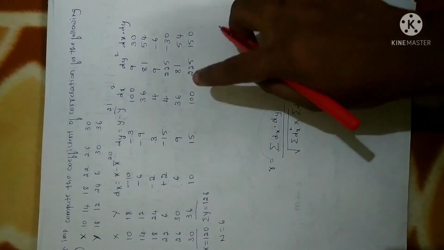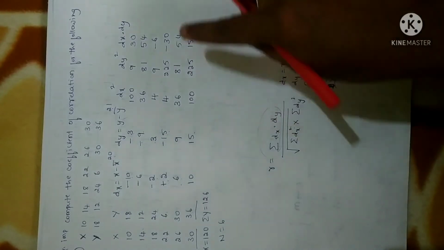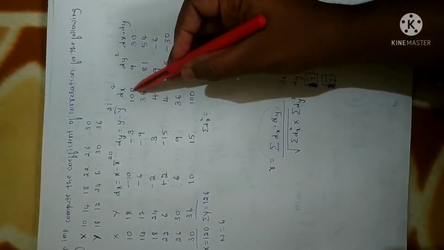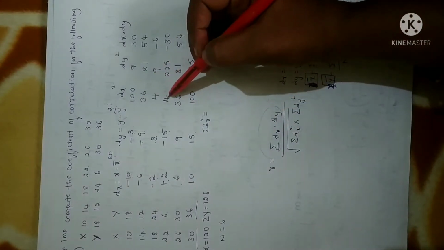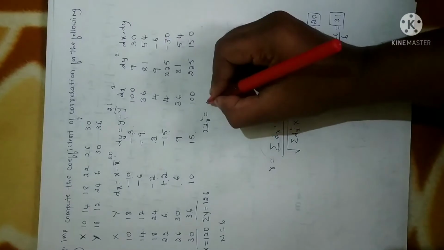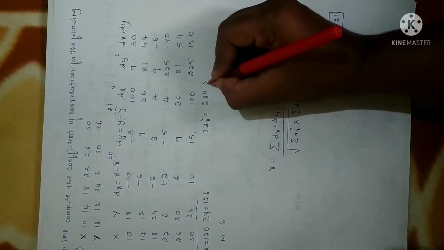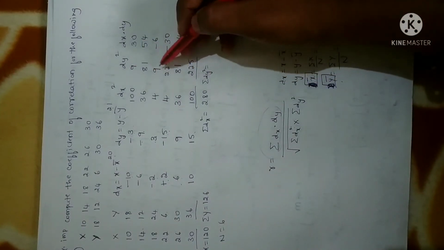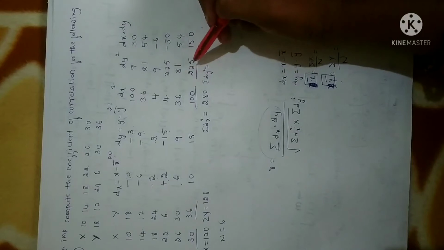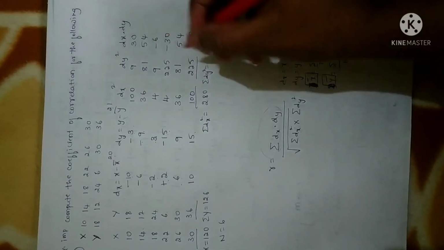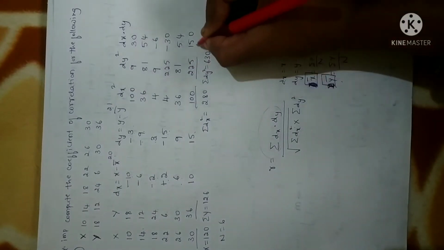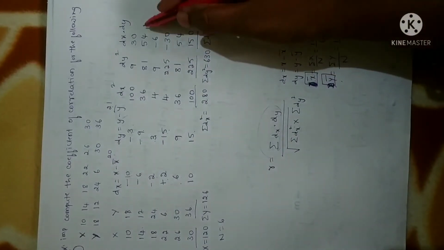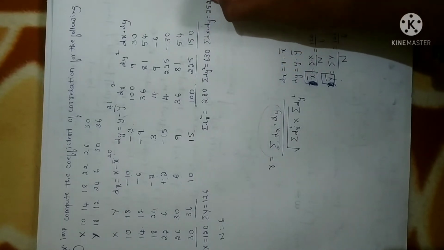Now we need the sum of dx square, sum of dy square and sum of dx into dy. Let me calculate the summation of dx square. You just add 100 plus 36 plus 4 plus 4 plus 36 plus 100, and you will get 280. Similarly, the summation of dy square: 9 plus 81 plus 9 plus 225 plus 81 plus 225. When you add all these values, you will get 630. Similarly, you add all these values, that is sigma dx into dy. If you use the calculator, you will get 252.